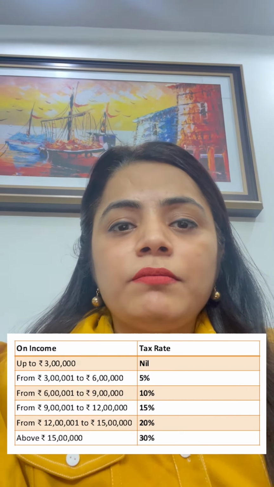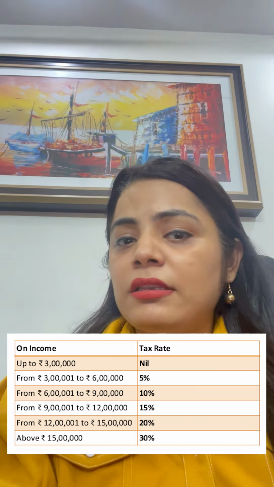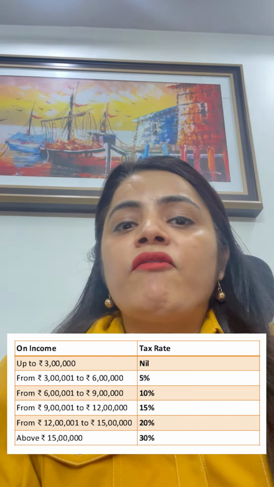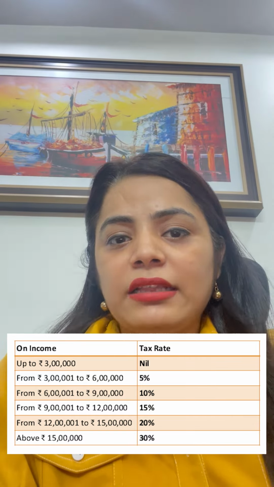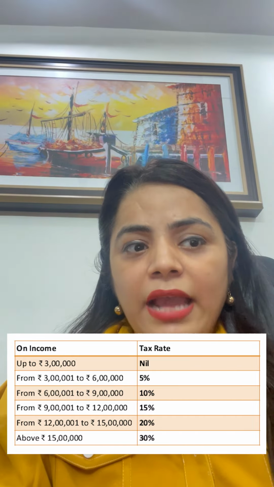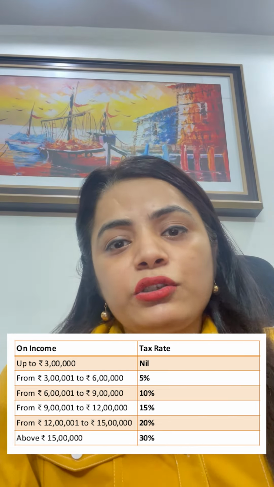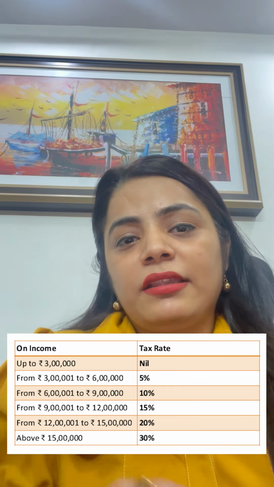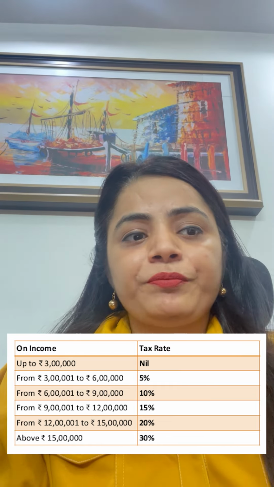It starts from 3 lakhs. Up till 3 lakhs there will be no tax. From 3 lakh 1 to 6 lakh there will be 5% tax. From 6 lakh 1 to 9 lakh there will be 10% tax. From 9 lakh to 12 lakh there will be 15% tax, from 12 lakh to 15 lakh there will be 20% tax, and above 15 lakh there will be 30% tax.